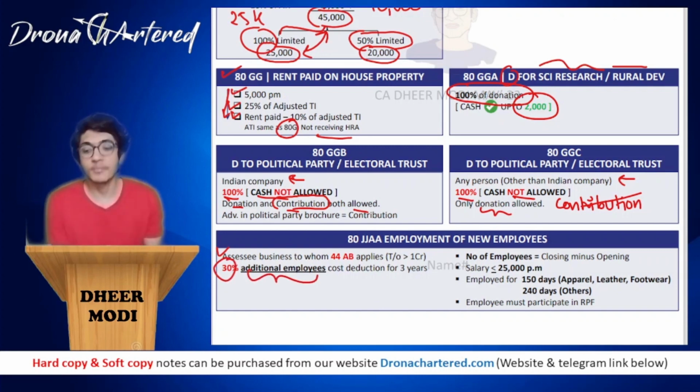That is only on your additional employees. You will get 30% additional over and above the normal deduction that you are receiving over their salary. You will get 30% on their salary, even more. That is basically 130% of someone's salary only for your additional employees for a period of 3 years.